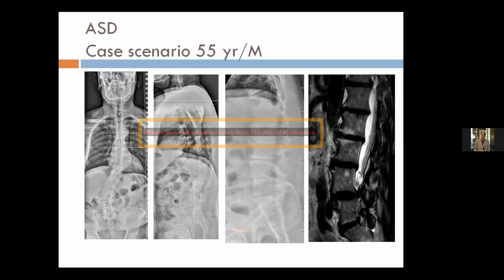Yes, sorry for that. In proceeding with the treatment planning in this patient, we need to decide about the upper instrumented vertebral level and the lower instrumented vertebral level. Do we go up to the pelvis or do we stop at L5? The amount of lordosis we need to achieve during surgery, the number of vertebrae we need to take into the lordosis during surgery, and the rod contouring, how we contour the rod during surgery.